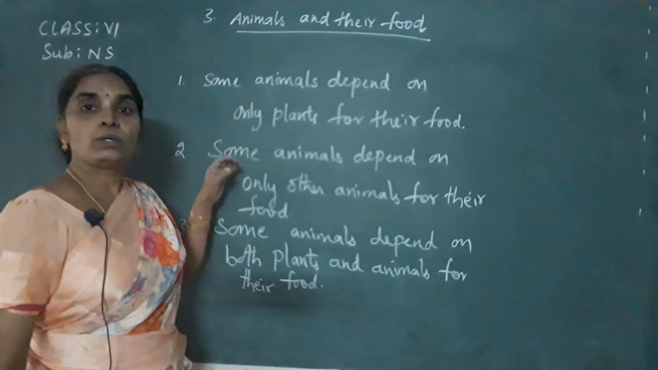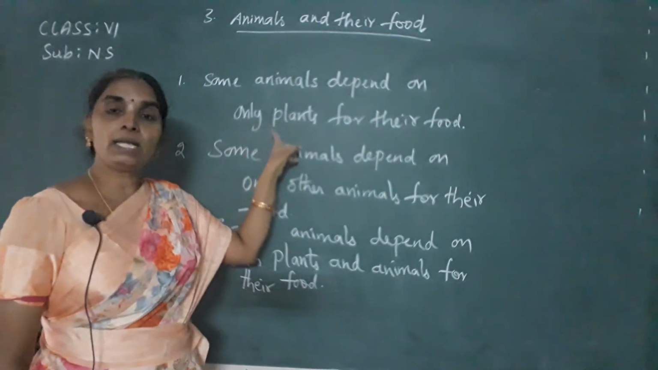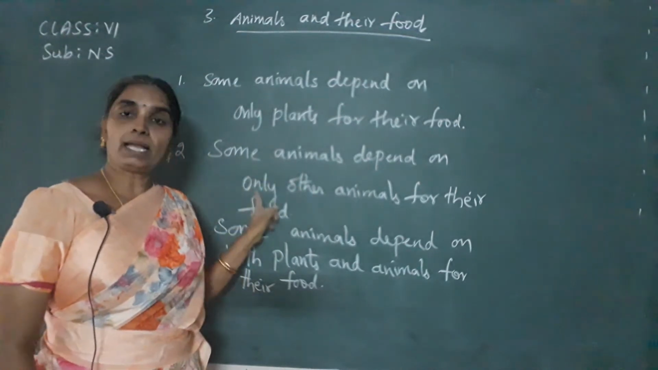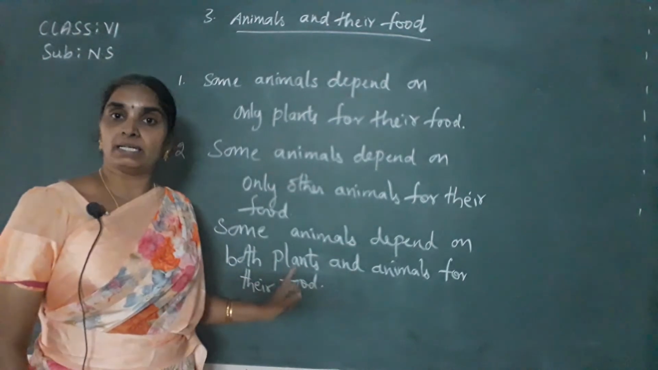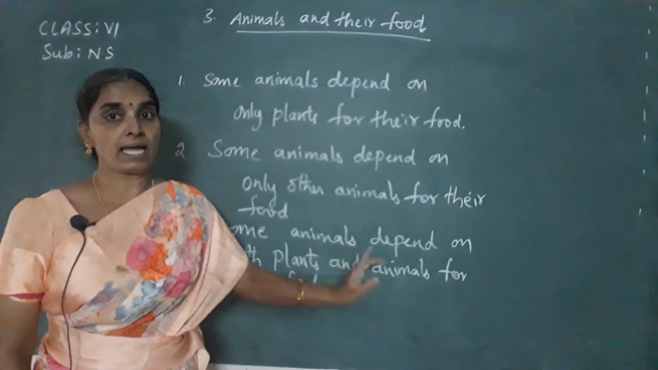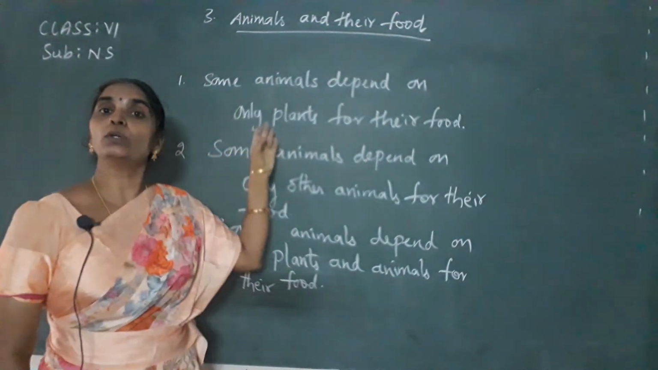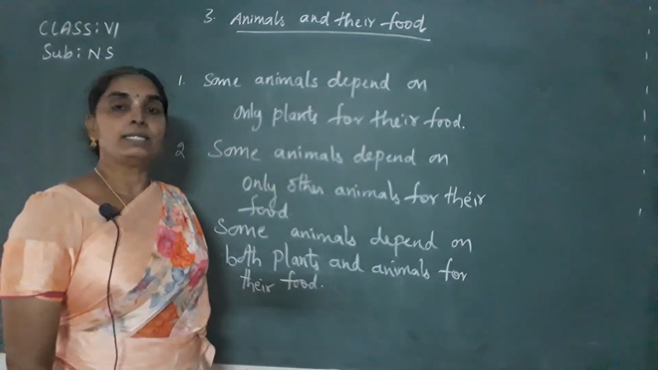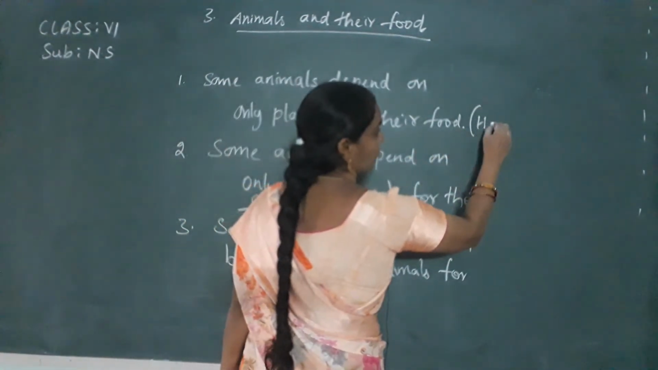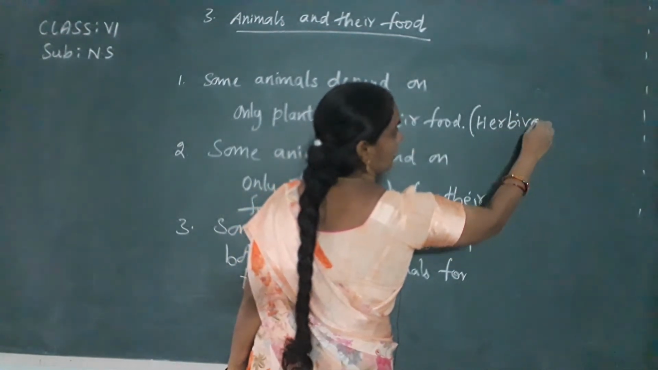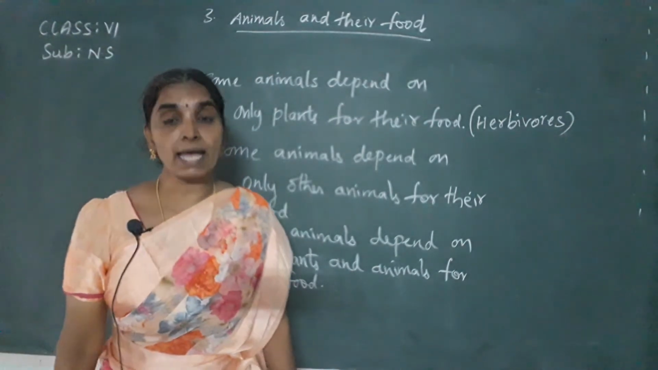So now you have come to the conclusion that there are animals which depend on only plants for their food. There are animals which depend on only animals for their food. And there are animals which depend on both plants and animals for their food. Now, what are the animals which depend on only plants called? The animals which depend on only plants are called herbivores. They are called herbivores or herbivorous animals.